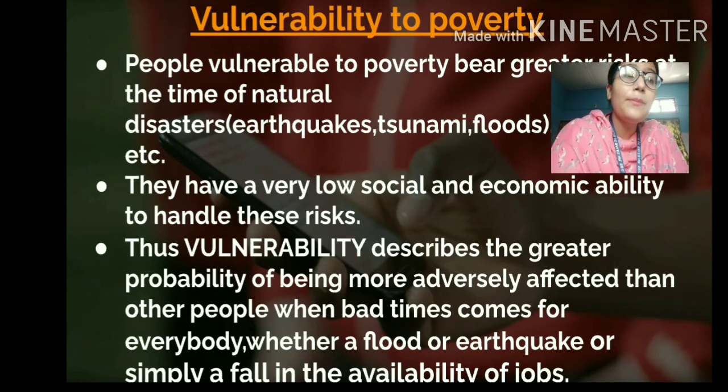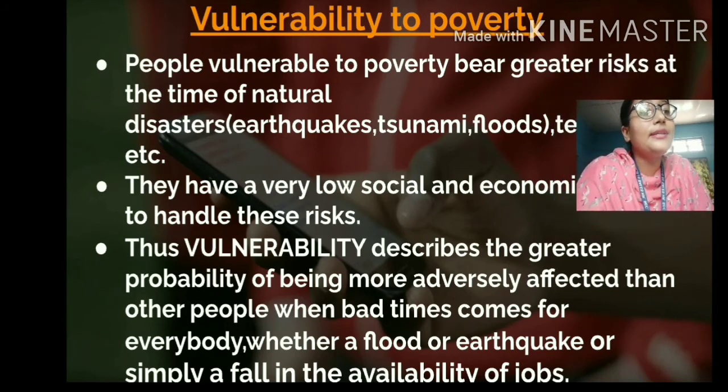So in simple words, vulnerability refers to the greater chance or the greater probability of becoming or remaining poor in the near future. So vulnerable people are at a greater risk of getting affected by bad times as compared to the other people.